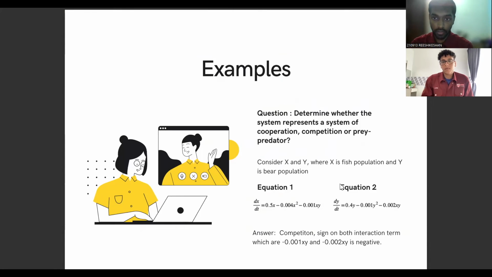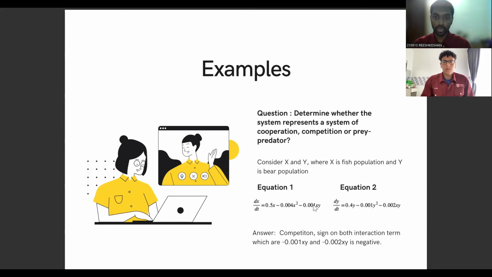Here it is stated that x is the fish population and y is the bear population. So how do we determine whether the system is cooperation, competition, or prey-predator? First, we look at the interaction term in both equations. Right now, both equations have a negative interaction term. The interaction term is what we notice when the x and y terms are together. Both equations have a negative one, which means this is a competition system.